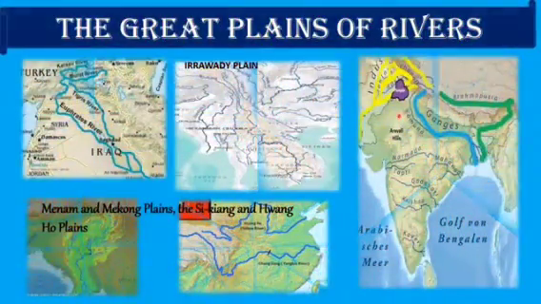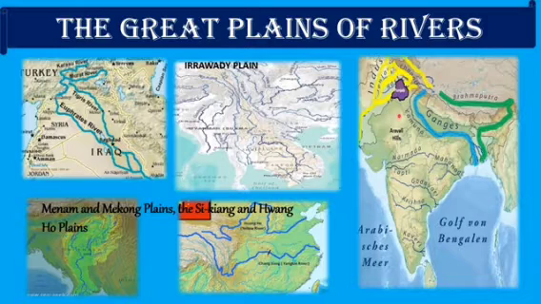The next is the Great Plains of Rivers. Now, this region consists of plains of the different rivers of Asia which flow either into the Indian Ocean or into the Pacific Ocean. We have already learnt when we were learning the central uplands that most of the rivers which flow in Asia originate in the central highlands. Now, these river plains are very fertile because of the deposition of, yes, alluvium soil.